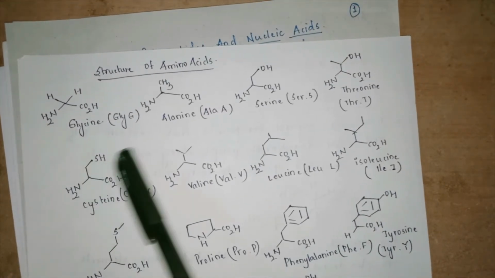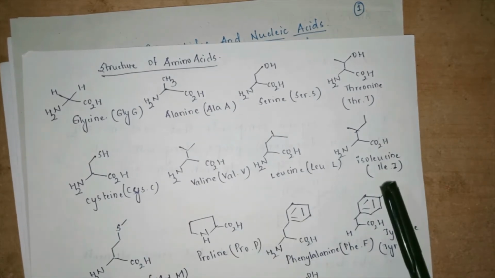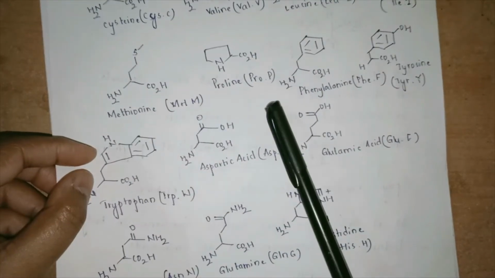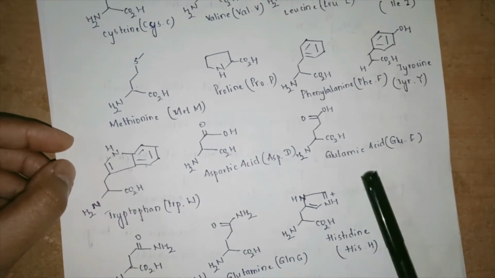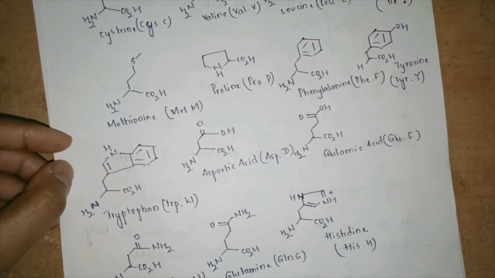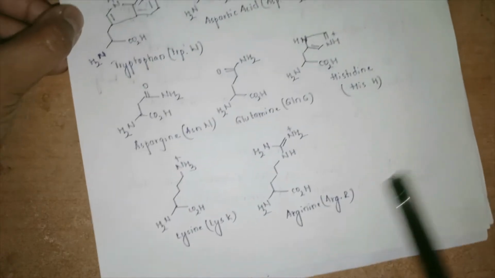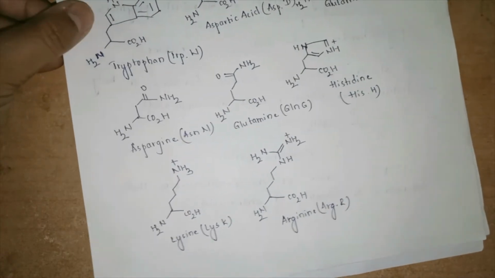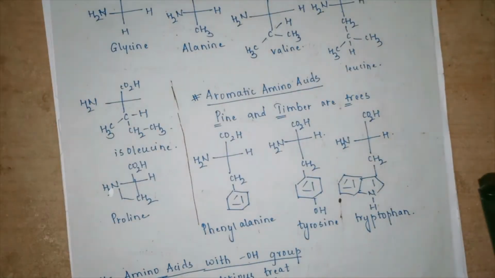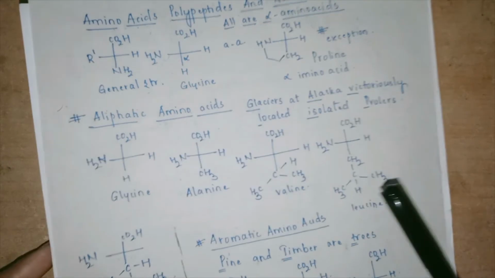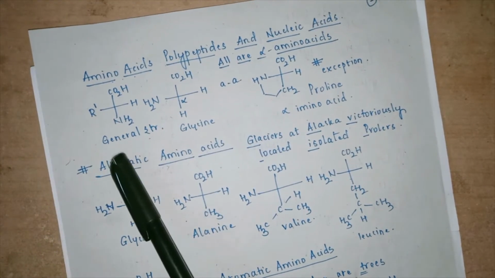Let us see: glycine, alanine, serine, threonine, cysteine, valine, leucine, isoleucine, methionine, proline, phenylalanine, tyrosine, tryptophan, aspartic acid, glutamic acid, asparagine, glutamine, histidine, lysine, and arginine are the 20 amino acids that are present in a normal genetic code. Now, what are these actual amino acids? What is their general structure? We have already seen this is the general structure.